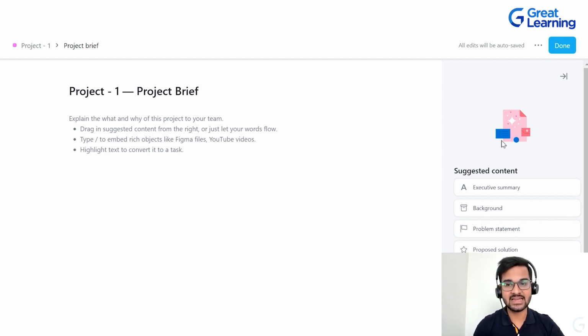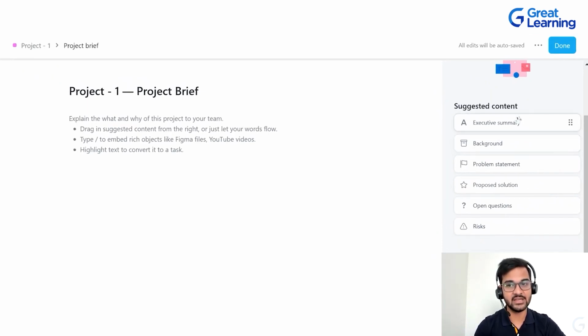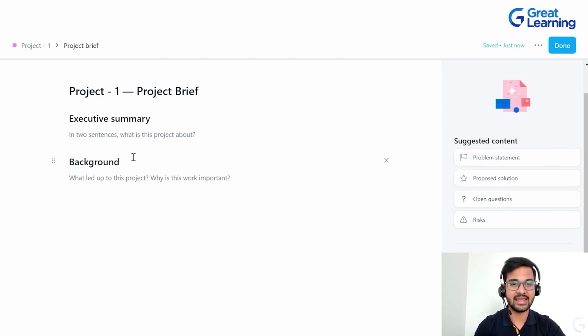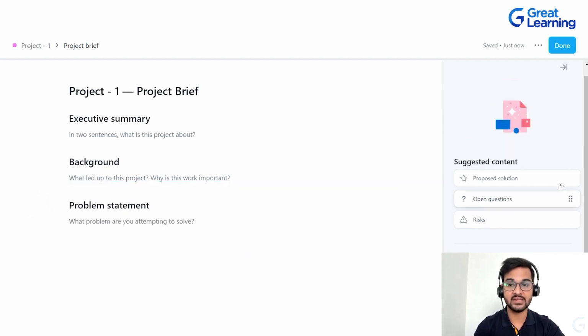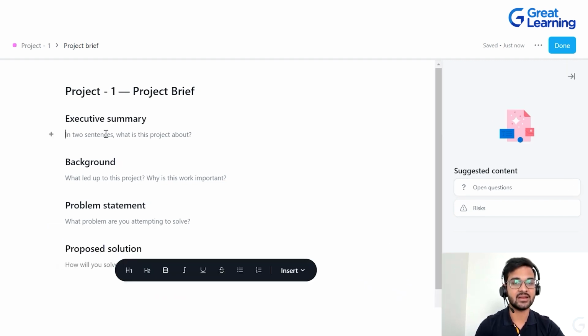If you go to the right side, there's some suggested content as well. If you want to take help from this suggested content, you can just drag these points and click here. So let's say the first thing is you want to write the executive summary, whatever it is related to your project, you can write that. Again, if you want to add background, you can double click and drag it here. Most projects are about solving a particular problem, so if you want to write the problem statement, you can again drag it. If you have some proposed solution, you can again drag it here and then write all these things.